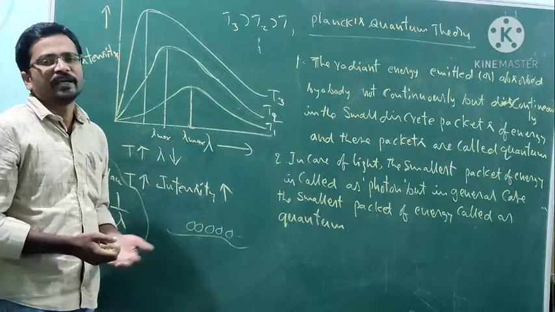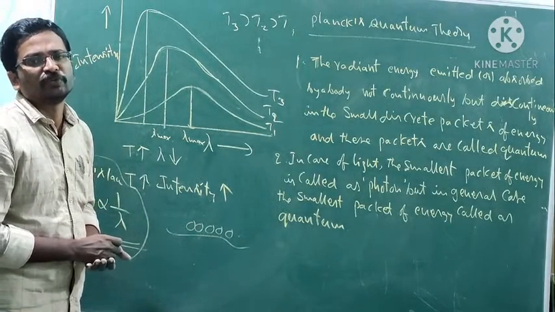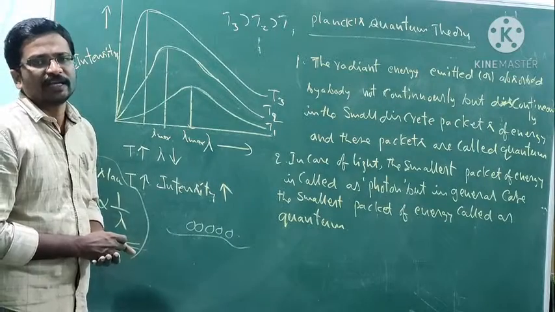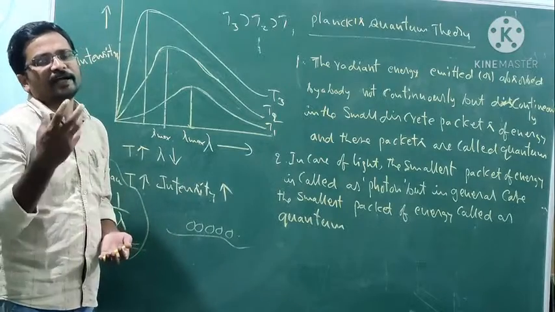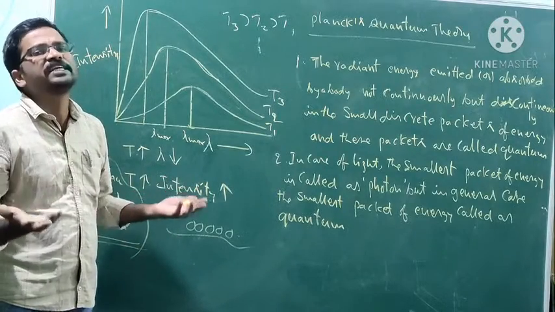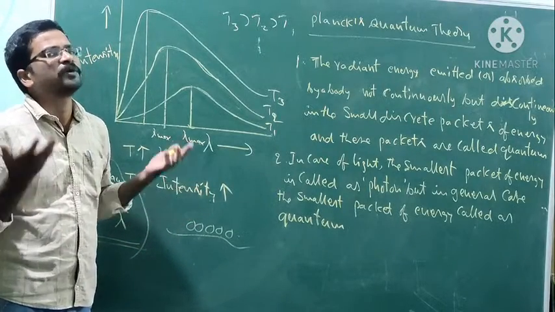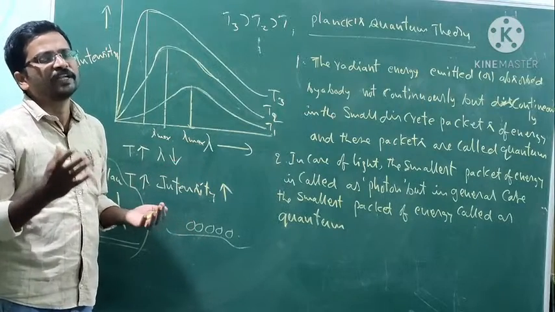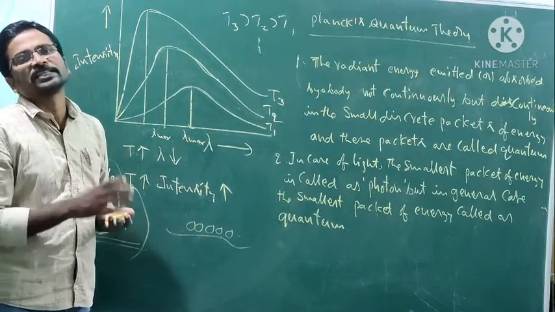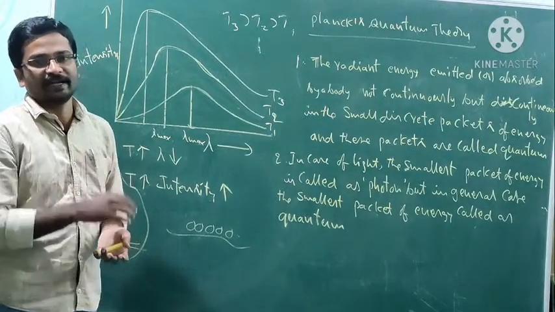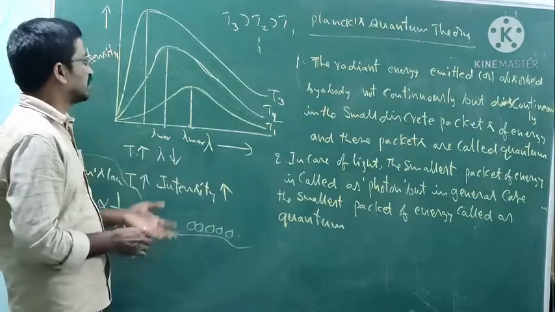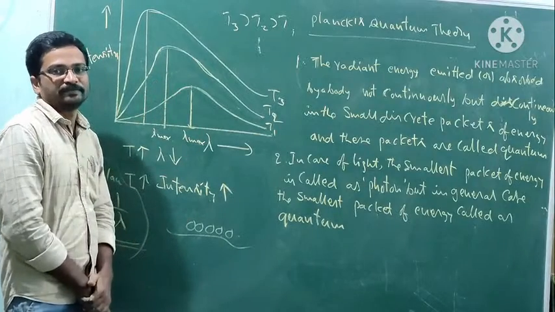You may see any color in VIBGYOR. Take red color, light red and dark red. Dark red is intense. Intense means the number of packets of energy increases, and each packet's energy is also higher compared to the pale red. In this way you can understand this in a better way.